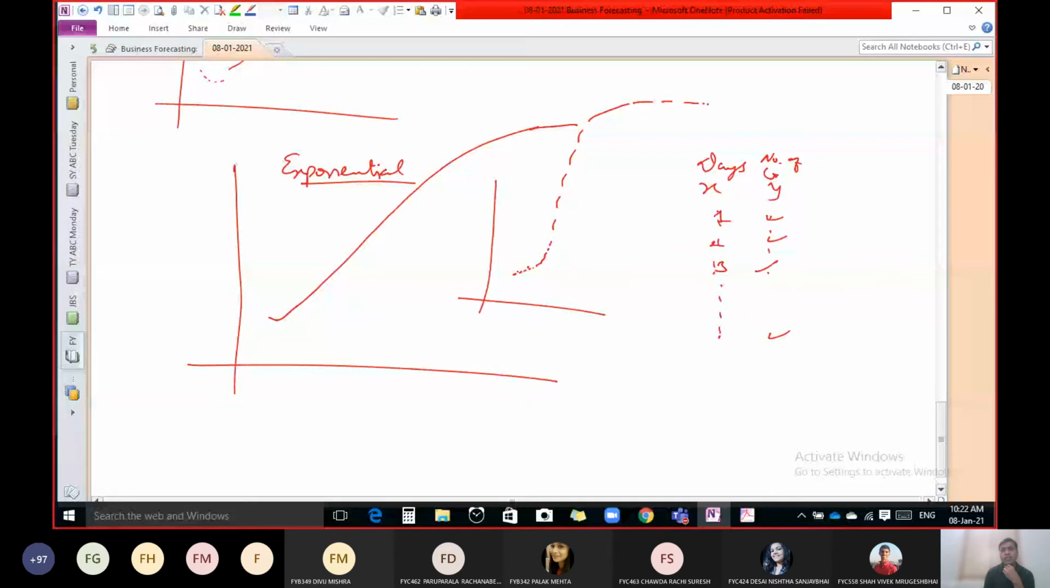See, for linear, y equal to a plus bx. Y equal to a plus bx plus cx square is for quadratic. Y equal to a plus bx plus cx square plus dx cube is for cubic. So similarly, what is the form of exponential? Any of you know? What is the relation in exponential? Y equal to